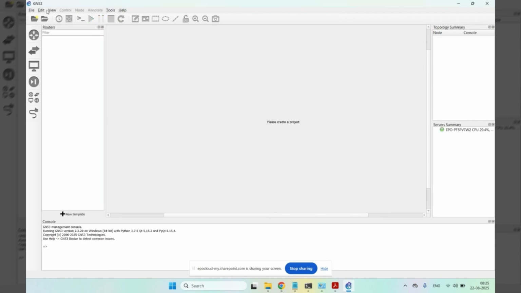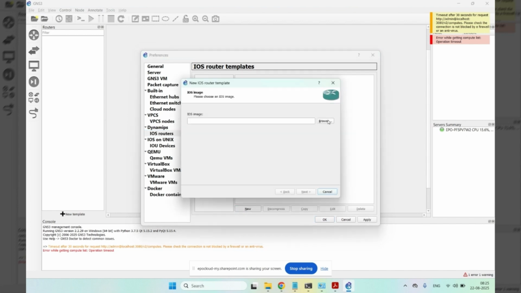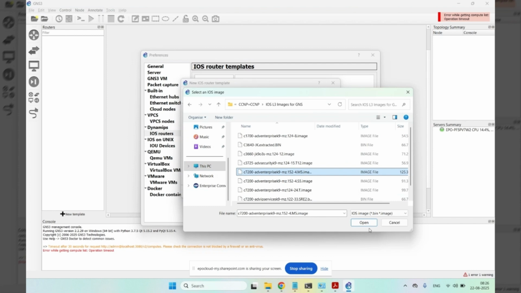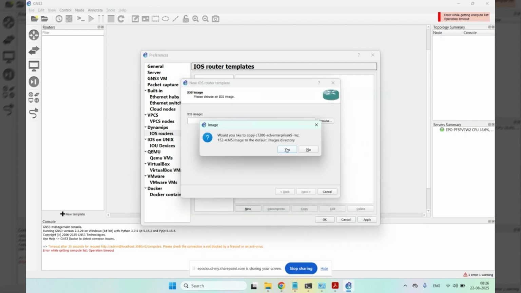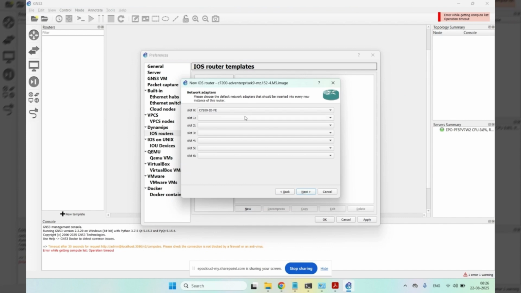I have no router, so I'll add a router from edit preference. This router, new, browse. This is one router, 7200. Yes. Next, as it is. Next. Next. We can add different slots. Adding a slot.